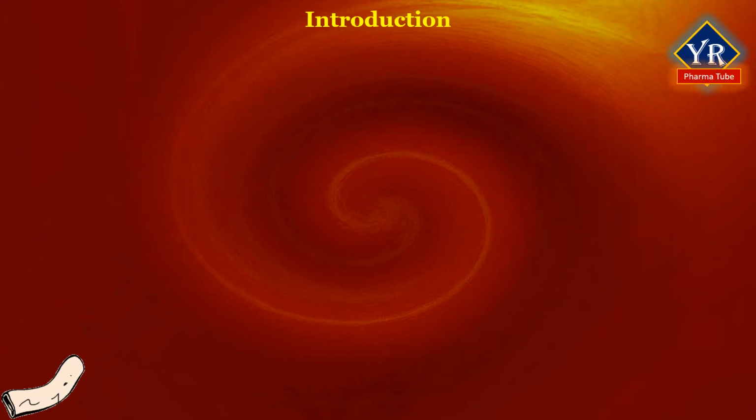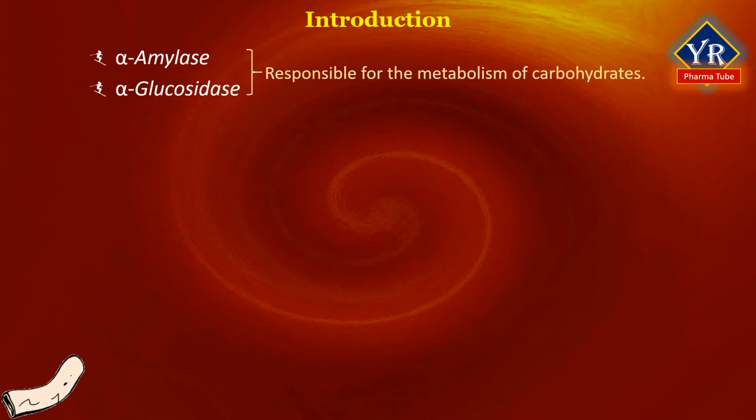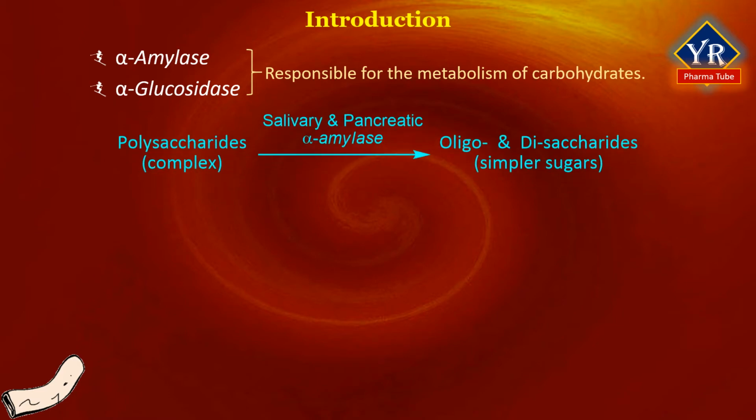Introduction to alpha-glucosidase inhibitors. Alpha amylase and alpha glucosidase are key enzymes responsible for the metabolism of carbohydrates. The salivary and pancreatic alpha amylases are responsible for the breakdown of complex polysaccharides into simpler sugars such as oligo and disaccharides, preparing them for intestinal absorption.